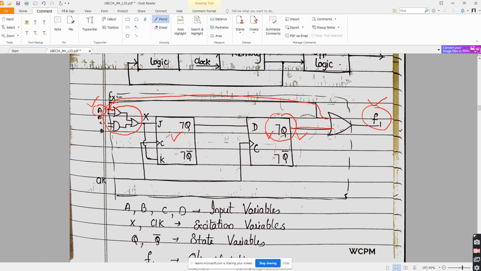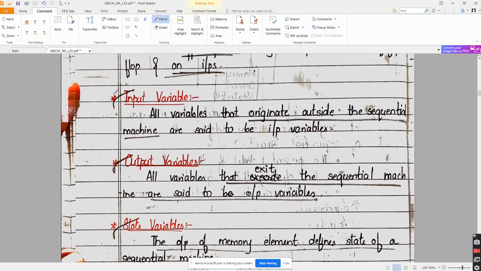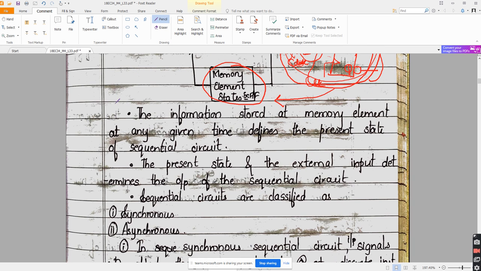Is that understandable? So let's look into it in a better fashion. The present state and the external input determine the output of the sequential circuit. Do you agree with this? The information stored in the memory element defines the present state. For example, the D flip-flop output is Q and Q bar, which I call the present state. So the present state along with the external input determines the output of the sequential circuit.